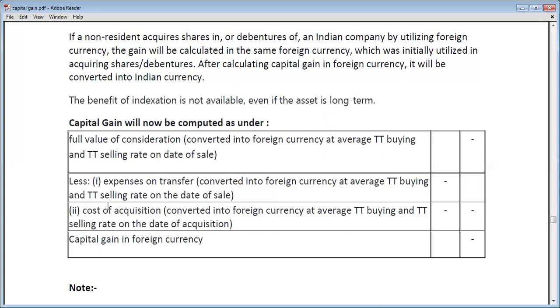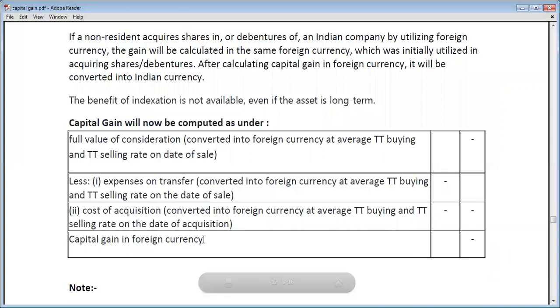And we will less the cost of acquisition, also converted into foreign currency at the average TT buying and TT selling rate on the date of acquisition. The resultant amount will be capital gain in foreign currency.